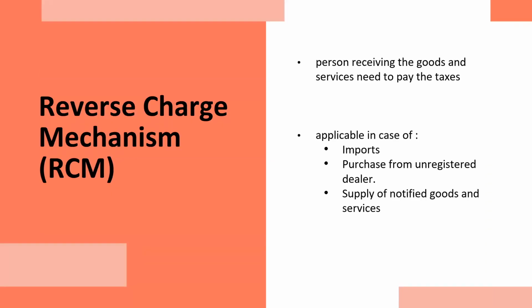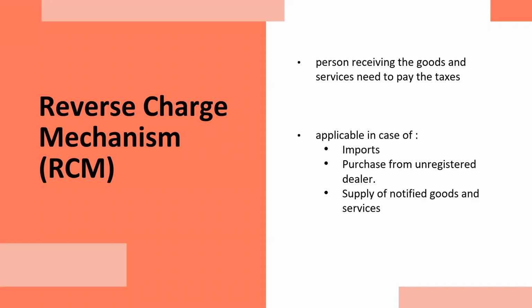Reverse charge mechanism. When we talk about reverse charge mechanism, then we have to understand the normal situation as well. The normal situation says that the supplier needs to collect GST from the receiver of goods or services while giving the goods or service.